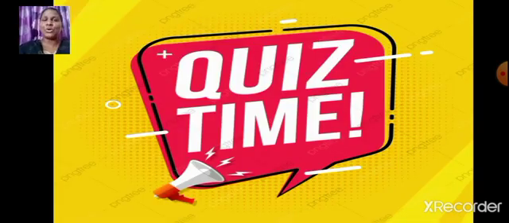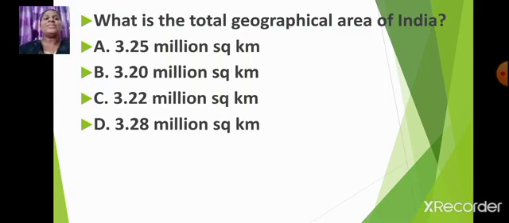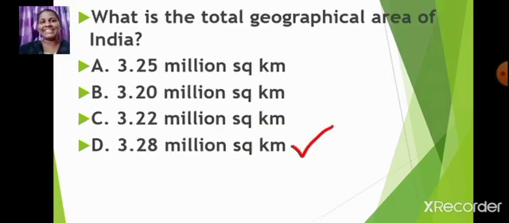Now students, it's time for the quiz. Let's begin. What is the total geographical area of India? Option A, 3.25 million square kilometer. Option B, 3.20 million square kilometer. Option C, 3.22 million square kilometer. And option D, 3.28 million square kilometer. Which is the correct answer? Yes, you are right students. The correct answer is 3.28 million square kilometer. Very good. The total geographical area of India is 3.28 million square kilometer.